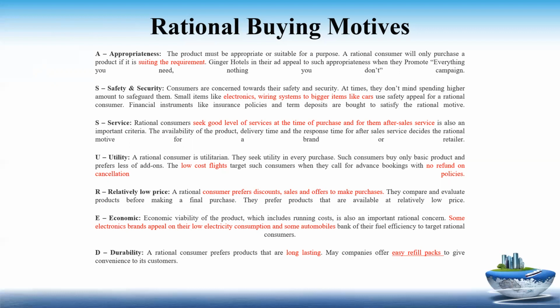Then economic viability of a product, which means the running cost should be low. For example, if we make a purchase of an AC, we will go for a 5-star AC because initially the cost will be high, but the power consumption will be low. Or we will go for a front load washing machine, even though it is costlier, because the power and water consumption is less. Then durability. A rational consumer prefers products which are long lasting, and many companies offer easy refill packs, so it is cheaper for us to purchase those products.